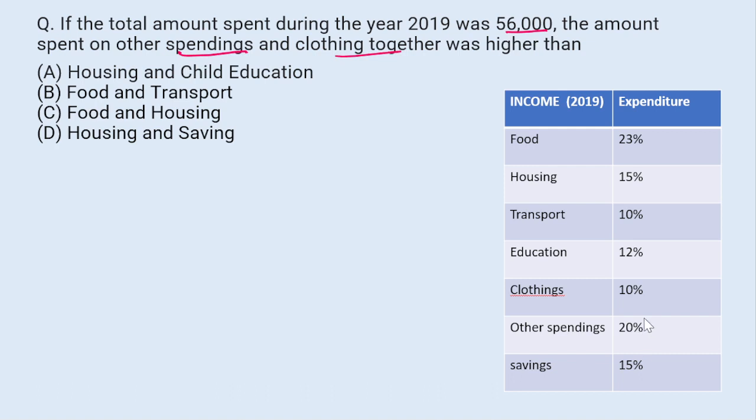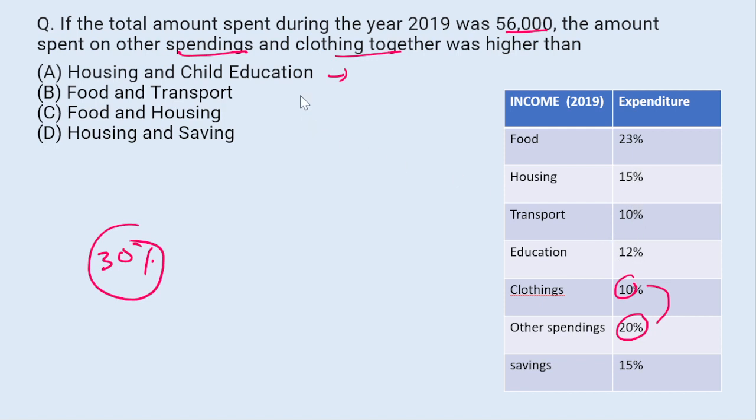Other spending and clothing. So this is 30%. Other spending and clothing together was higher than housing and child education. Housing was 15% and child education 12%.